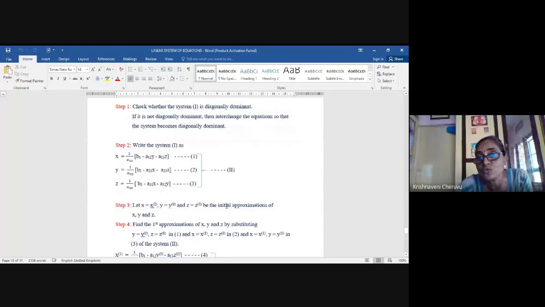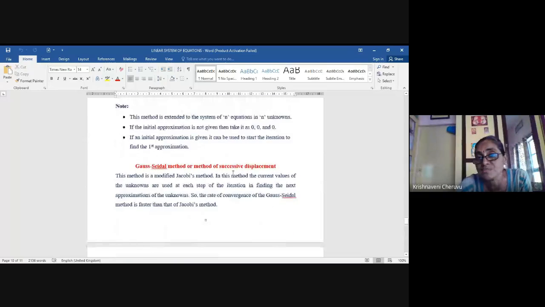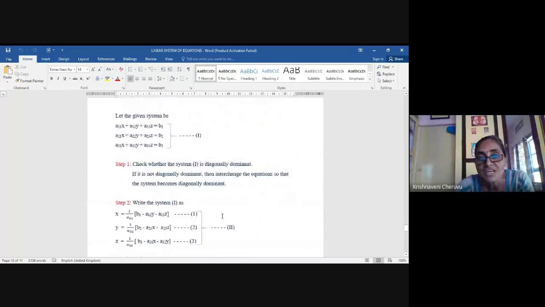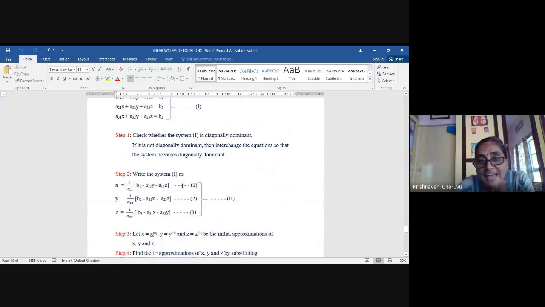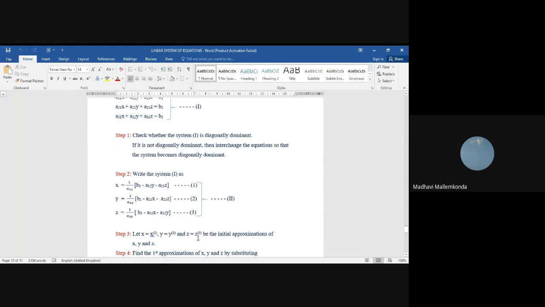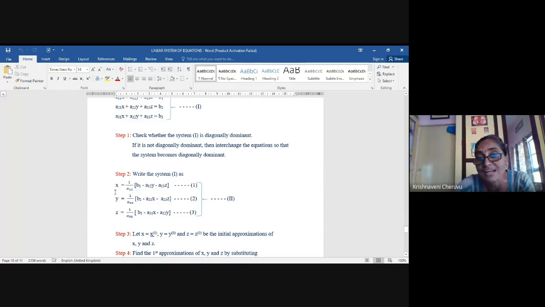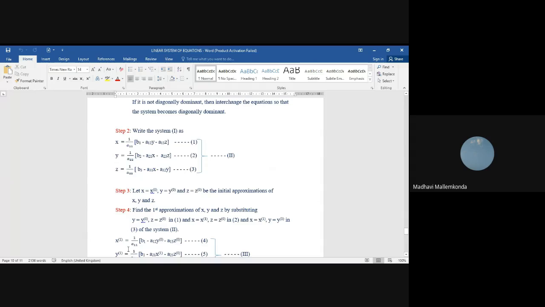This is successive approximations and successive displacements. So what you have to do is, see, in the first equation, to find x, you have y and z. So you replace y with y0 and z with z0, so that you will get x bracket 1. X bracket 1 you will be finding out.